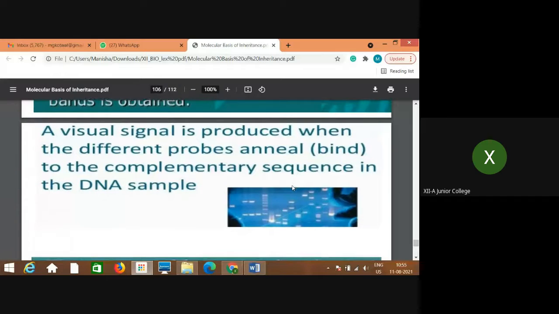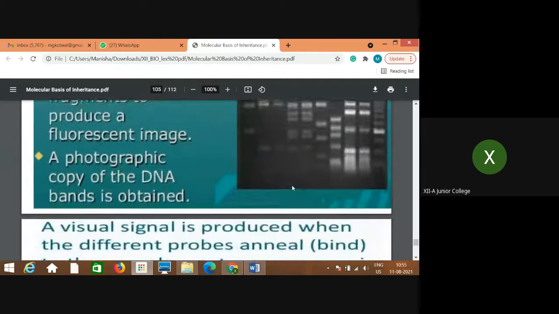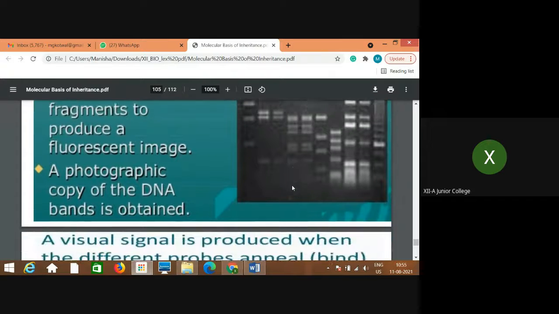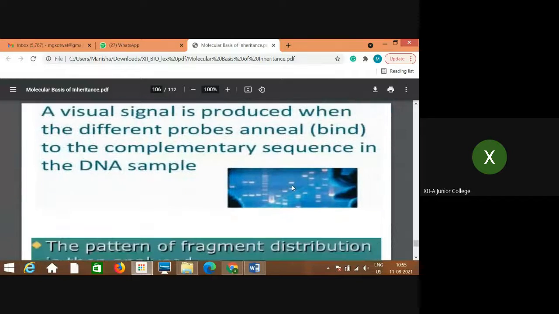So a visual signal is produced when the different probes anneal, meaning bind, to the complementary sequence in the DNA sample. Only those probes will anneal to those DNA fragments which have complementary sequences.